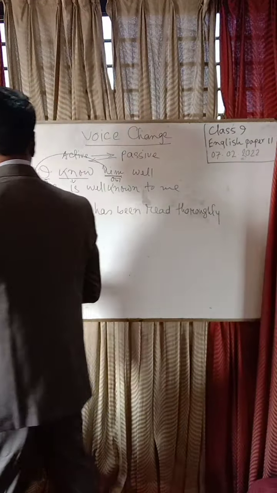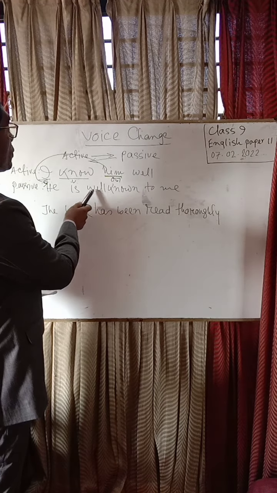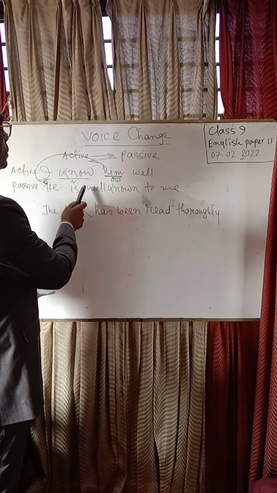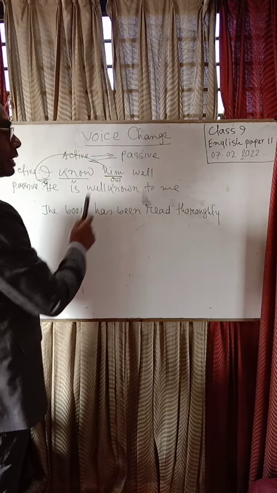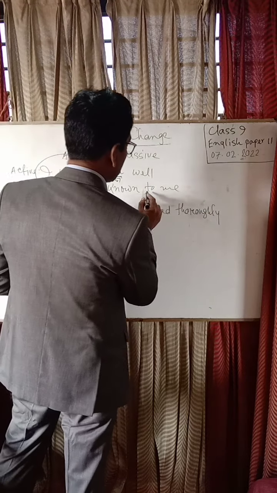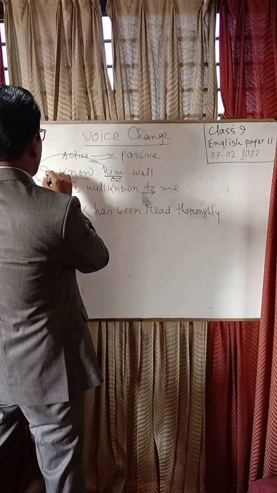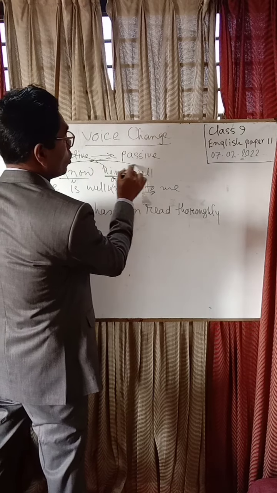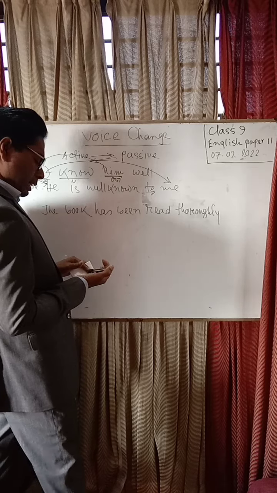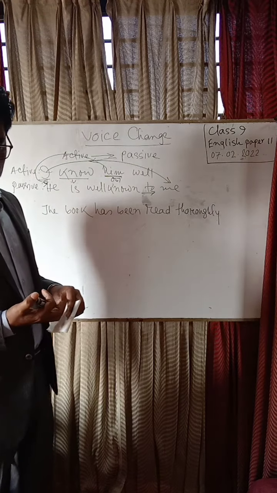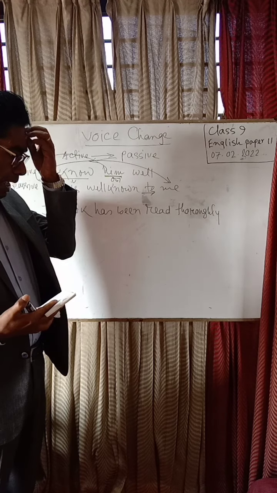Here, then, he is well known. Well known. That means he is well known. No past participle. Known, well known to me. Here, one preposition, to, has been added, and the I subject has gone to the object position. So whenever I is used as object, then it will be me. It will be me. I, me, my.